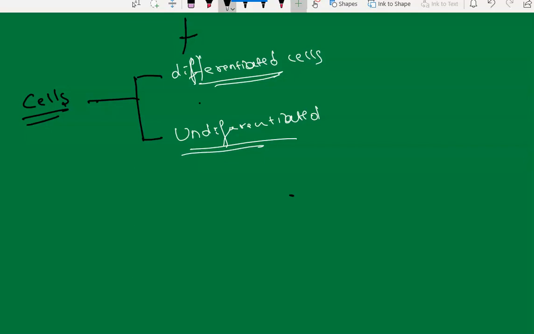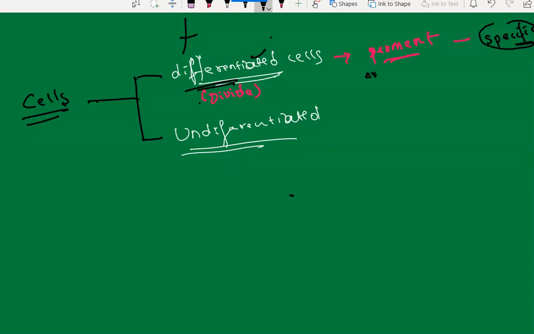Differentiated means cells becoming permanent. That means they will come out of the cell cycle, that is division. These cells will not divide. You should remember this. Because they are going to become permanent, that means they are going to get a specific role. So cells getting differentiated means cells getting a specific role to perform. The differentiated cells never divide.